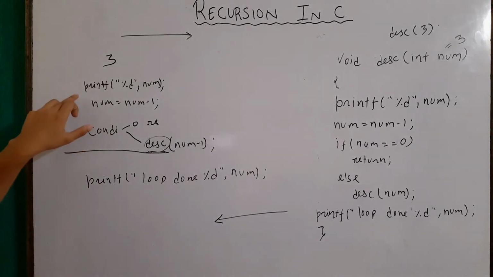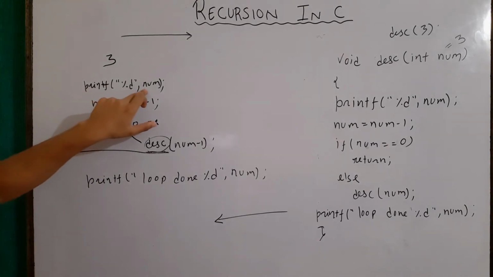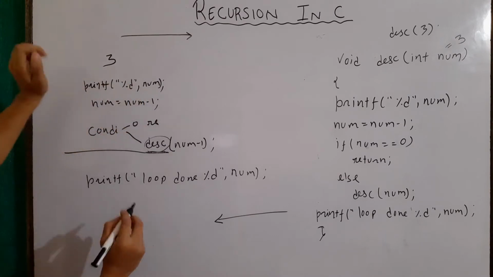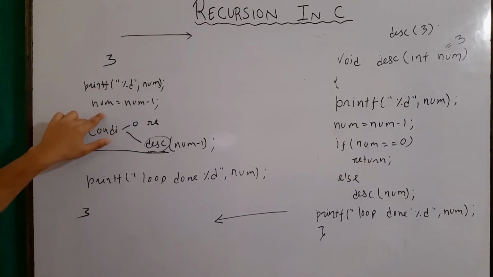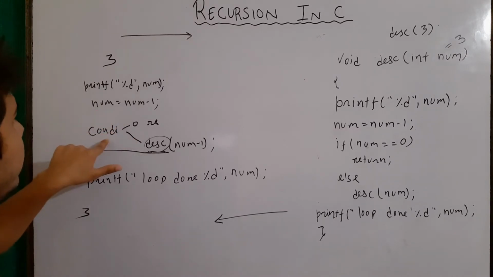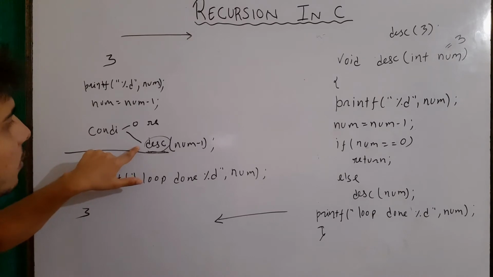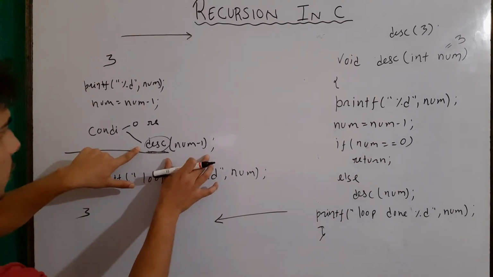Now how? Let's say here it was written printf of %d num. So first of all, it will print 3, then it will execute and make the value 1 less. So the value will become 2, the condition is false, so it will call the same function again.